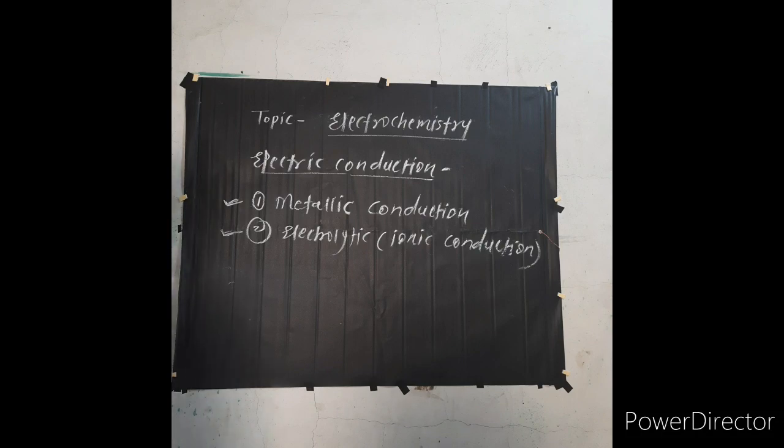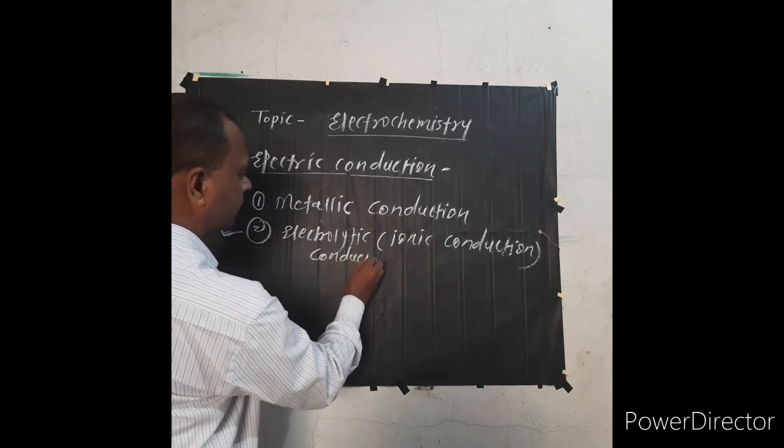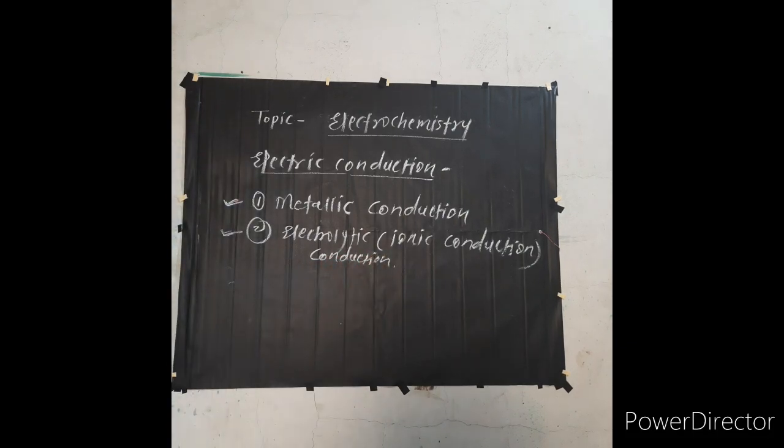Now we will see electrolytic conduction. This is also called ionic conduction. The conductors in which conduction of electricity occurs by migration of ions are known as electrolytic conductors, also called ionic conductors.